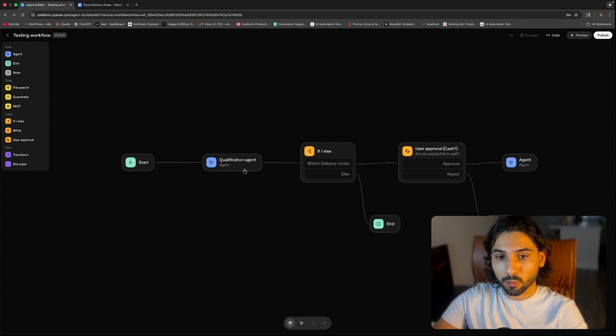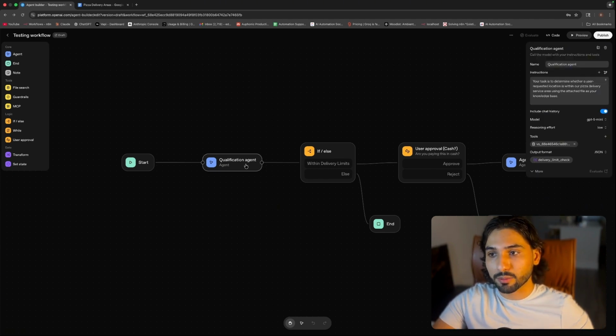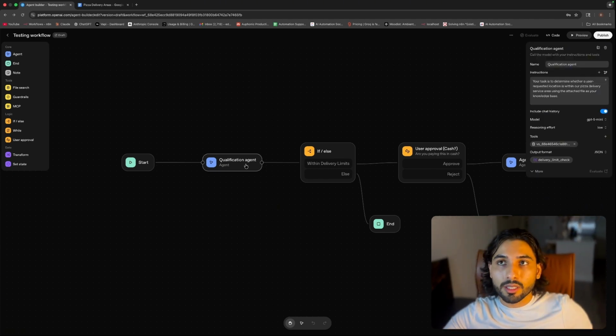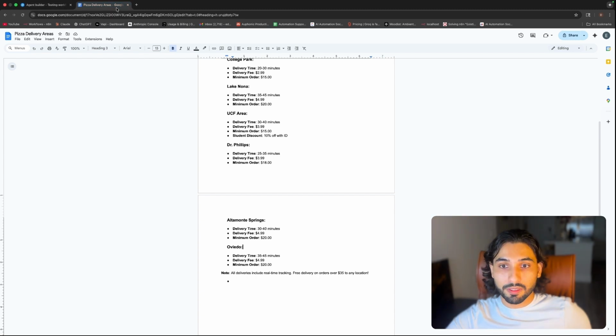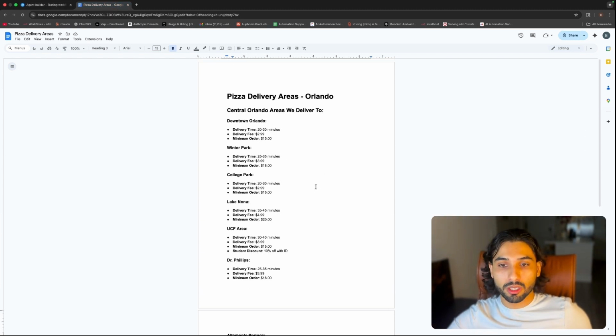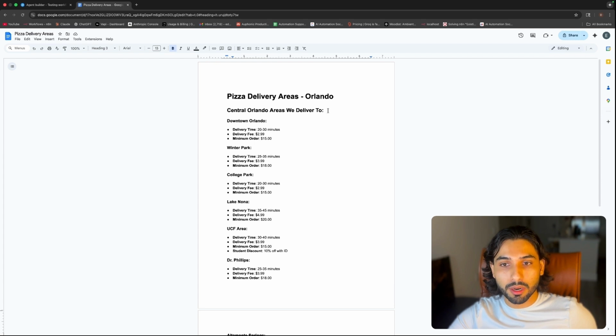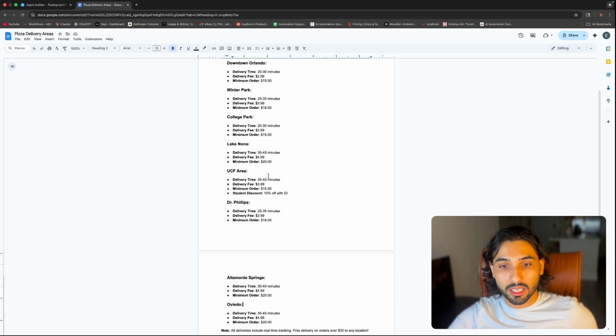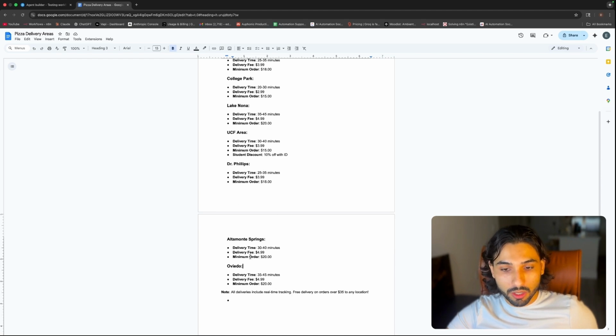So now we have the if/else. For example, someone texts, hey, can you deliver me pizza to a certain location? And let's go to the file that I uploaded as a tool. So we have downtown Orlando, we have Winter Park, so all of the Orlando areas in the United States. Orlando is a city in Florida. So we have the UCF area, Dr. Phillips, Oviedo and all of that stuff.